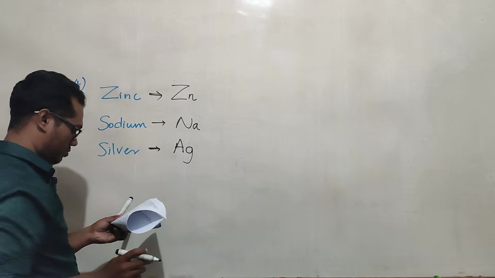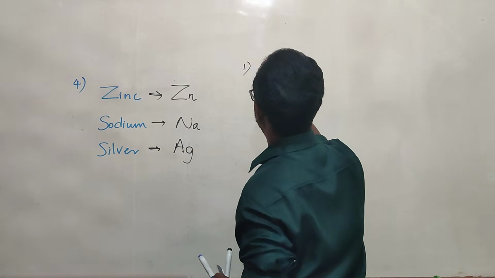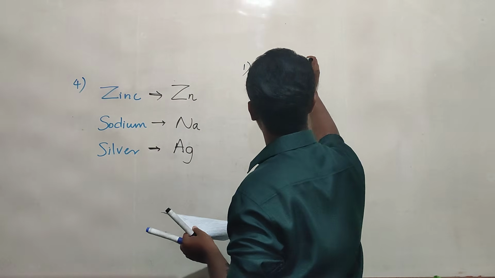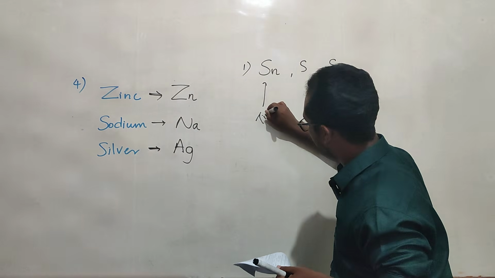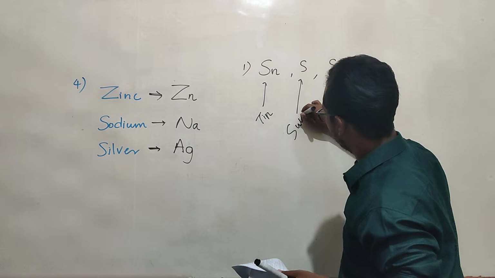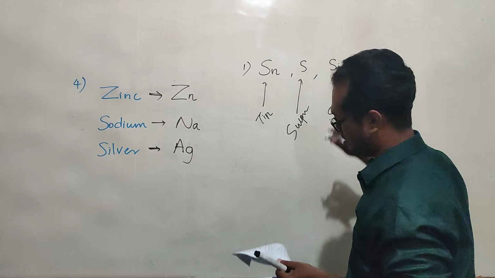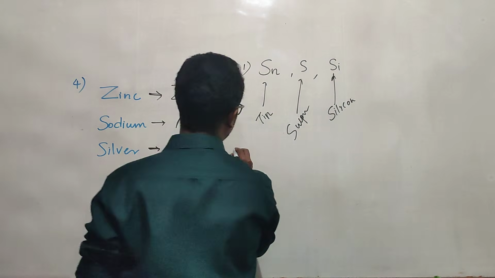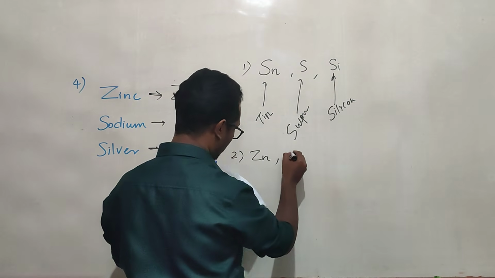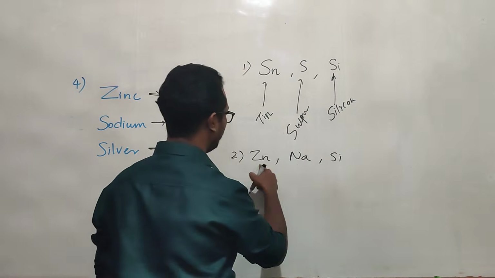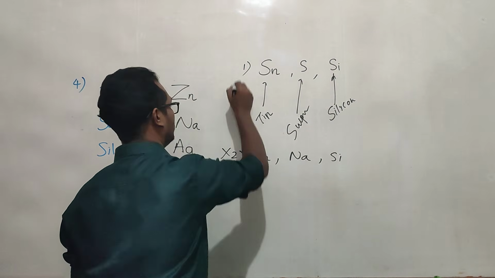So look at the first answer. They have given Sn, S, Si. What is that? This is tin, this is sulfur, this is silicon, as we did in the previous question as well. So this is silicon. Second answer: Zn, Na, Si. Zinc, sodium, okay, but this is silicon, not silver. So this is out.